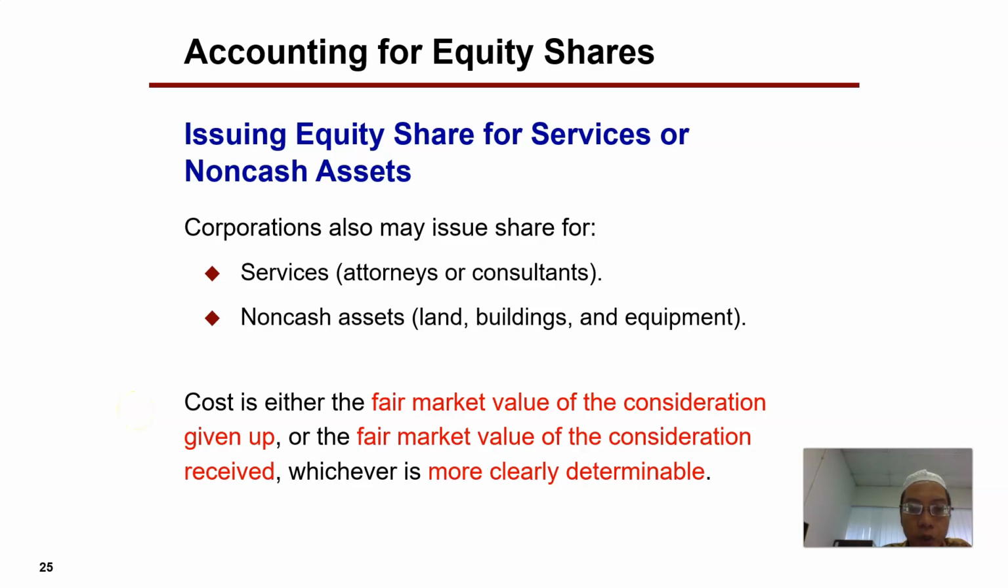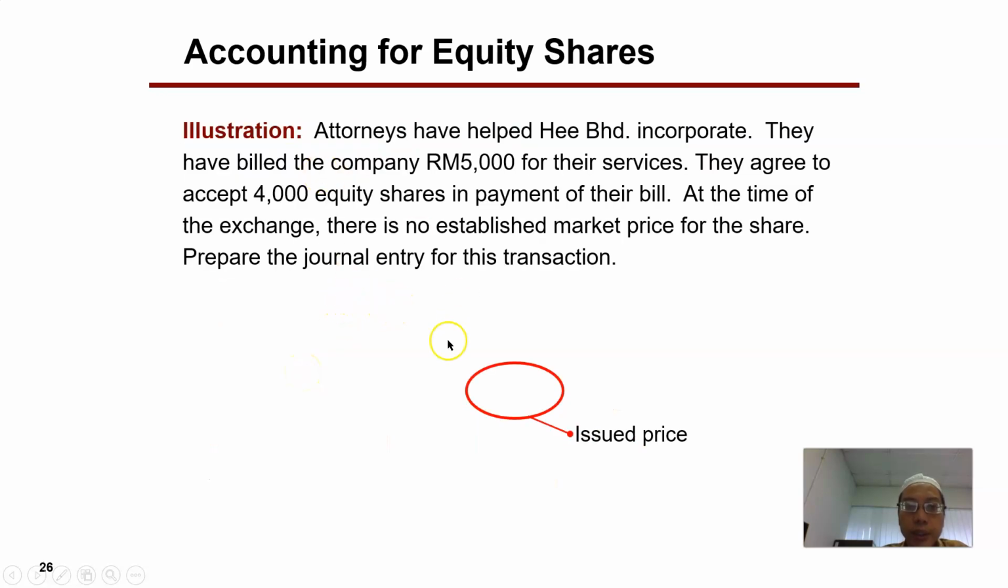It will be recorded at cost, but cost is considered as either the fair market value of the consideration given up, or the fair market value of the consideration received, whichever is more clearly determinable. Whichever of these two is more objective, that would be the cost to be considered for the share. So let's see an example here.